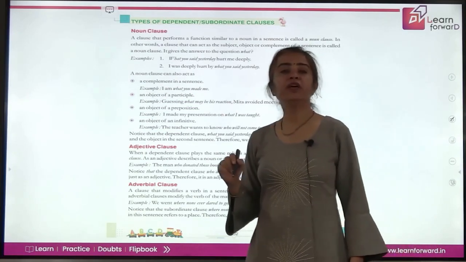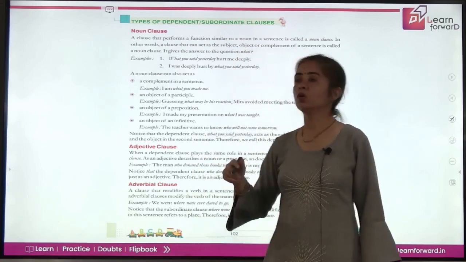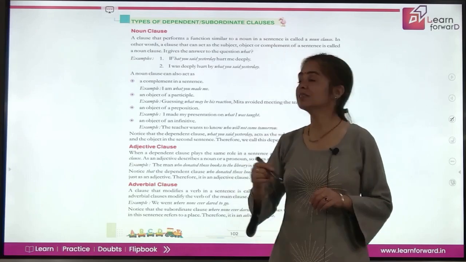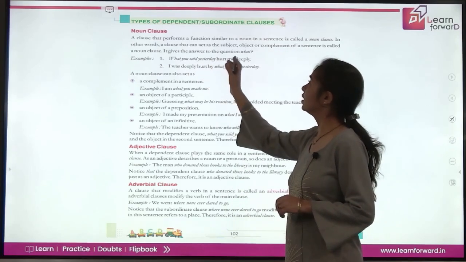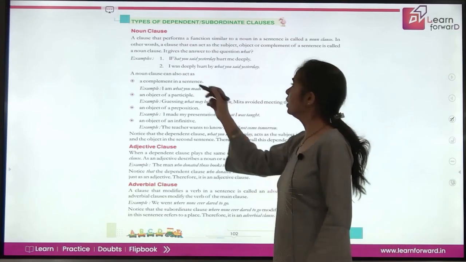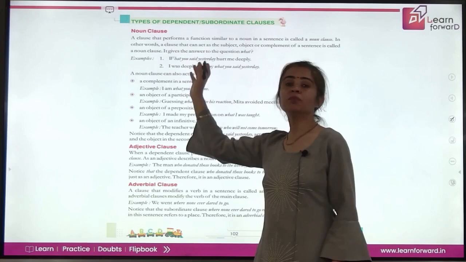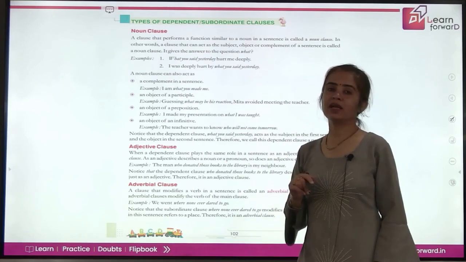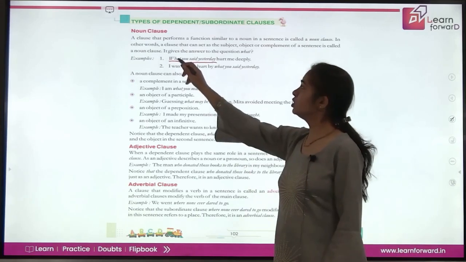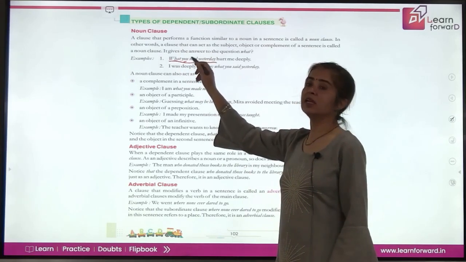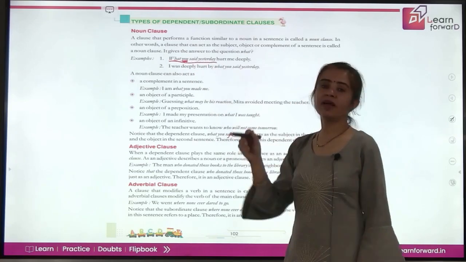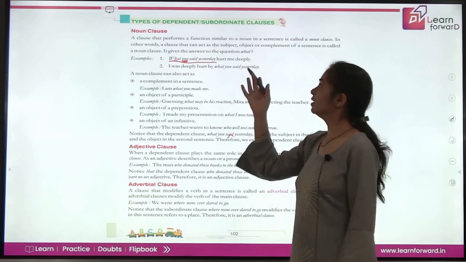Now, coming to the different types of subordinating or dependent clauses, the first one is the noun clause. A noun clause plays the role of a noun in a sentence. Like, what you said yesterday hurt me deeply. If you put a question, what hurt you deeply? The answer will come, what you said yesterday. So, this is the subject of the sentence and it is acting as a noun here. So, this is your noun clause. It has its own subject and verb: you is the subject, said is the finite verb. So, that is a clause and this is a noun clause.